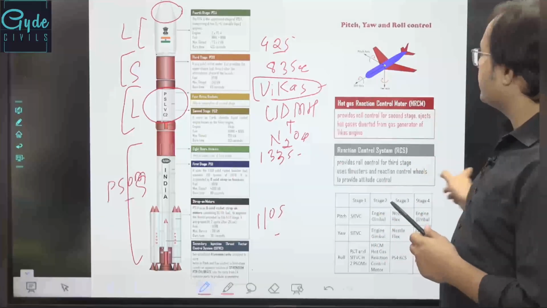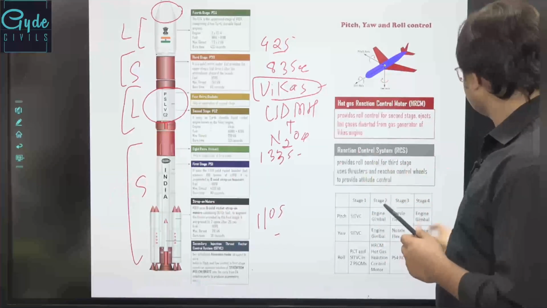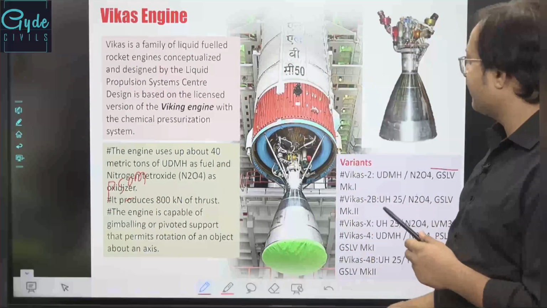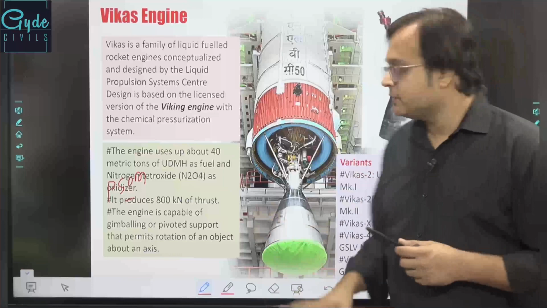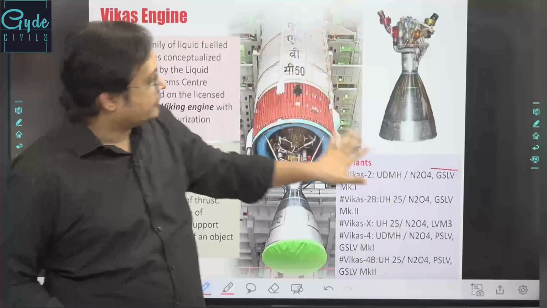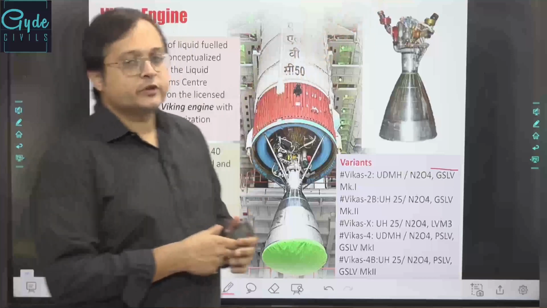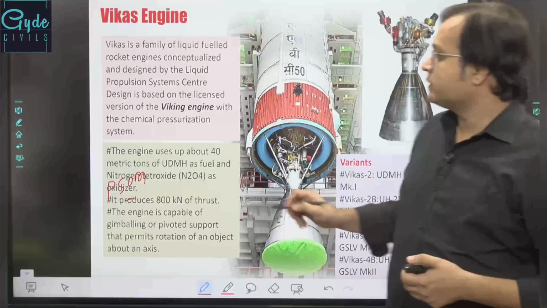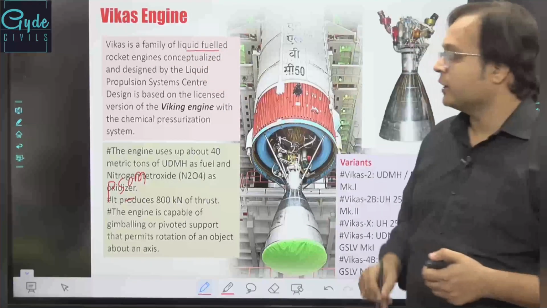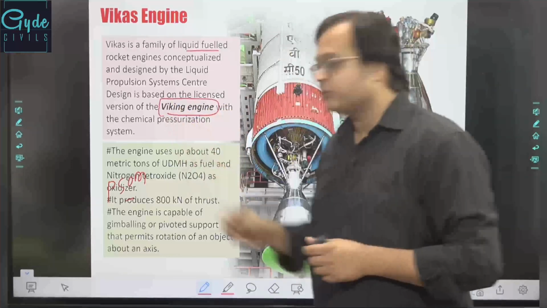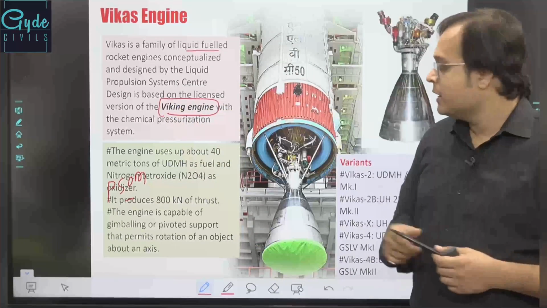So if you look at the Vikas engine over here, this is the basic design of the engine for the second stage, the Vikas engine, which is utilized for liquid propulsion in PSLV. Now this is a family of liquid fuel rocket engines. It is designed using the basic designs of the Viking engine of France, right?